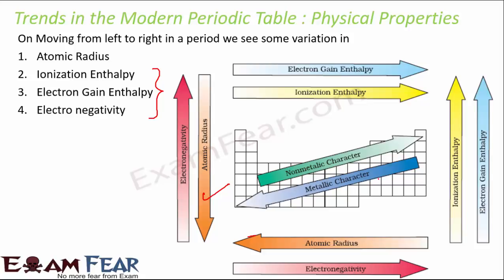Similarly, if you look at the metallic and non-metallic character, as you move towards the left of the periodic table, the metallic character increases. That is why you find most of the metals towards the left of the periodic table, whereas most of the non-metals towards the right. Now this is very, very important.